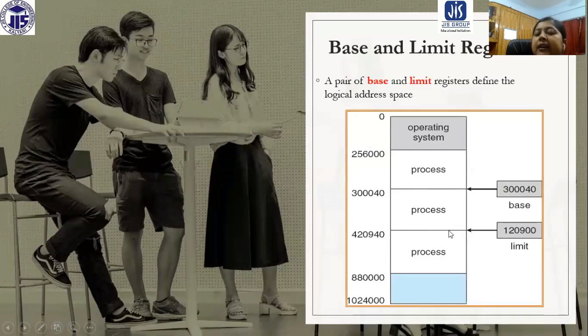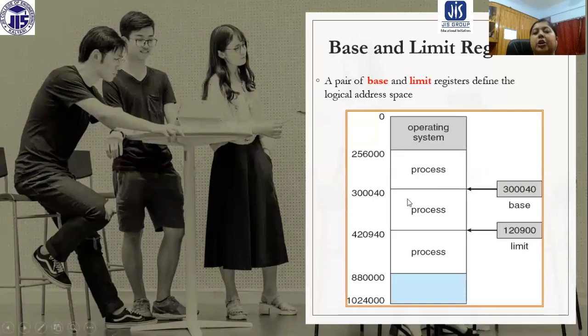Here you can see, for this particular process, this is the value of the limit register and this is the value of the base register. These values come from adding the limit register value to the base register value, and we get the end address in the logical address space.